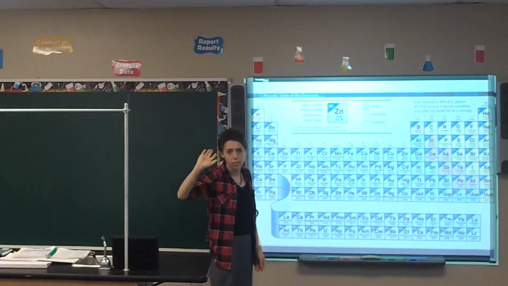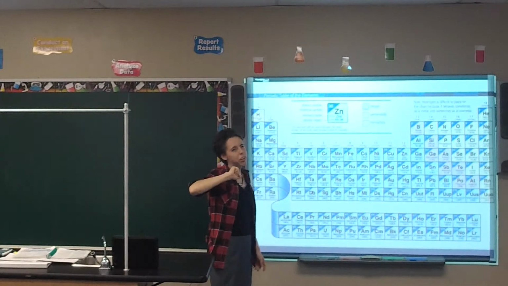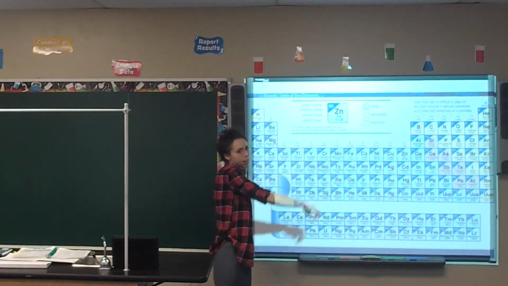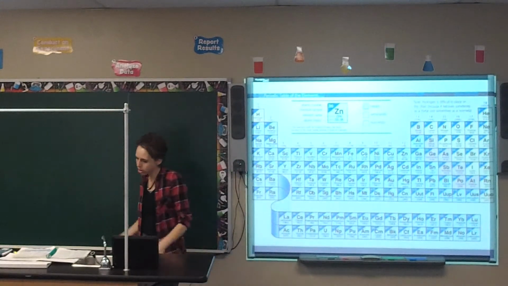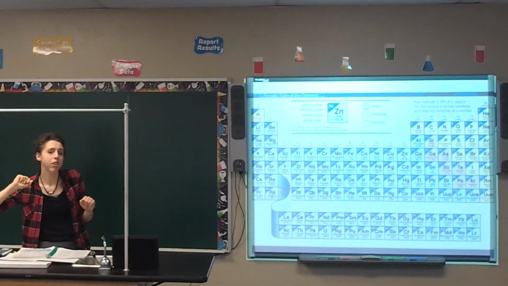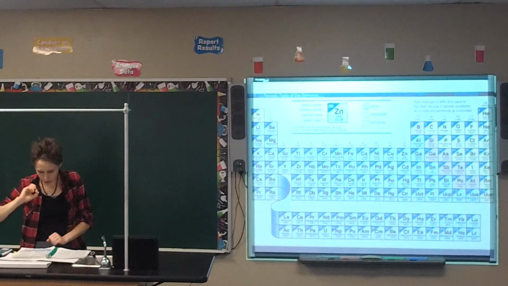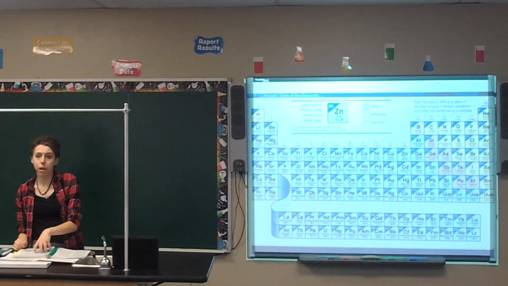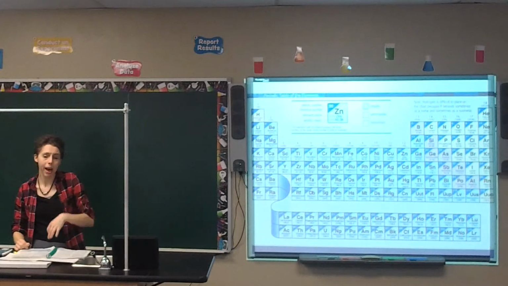Now, since then they've swapped over and said, okay, we're not going to do it like that anymore. We're going to do it to where it's just 1 through 18 and just make it easier. So that's the reason why. Make a note that groups 1, 2, and 13 through 18 are considered the main group elements or representative elements. They're considered main group because there are these regular repeating patterns for them.